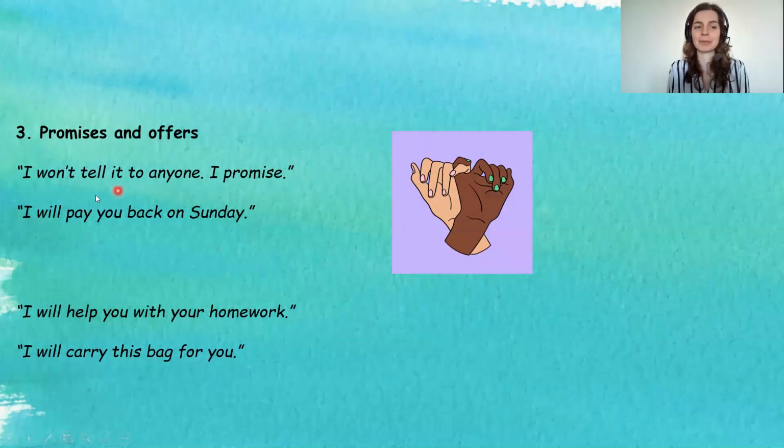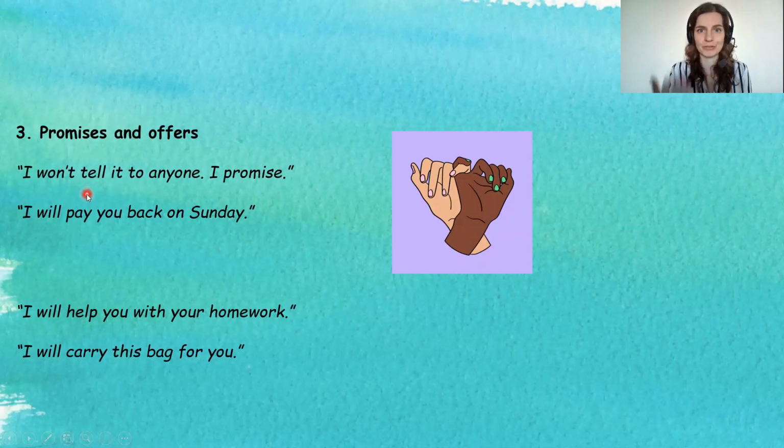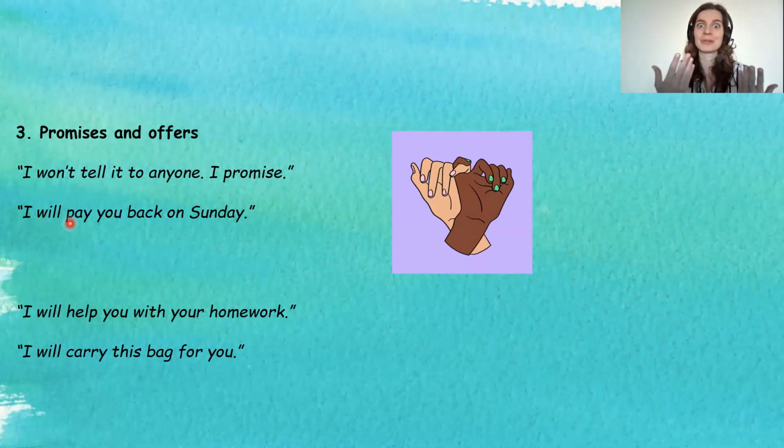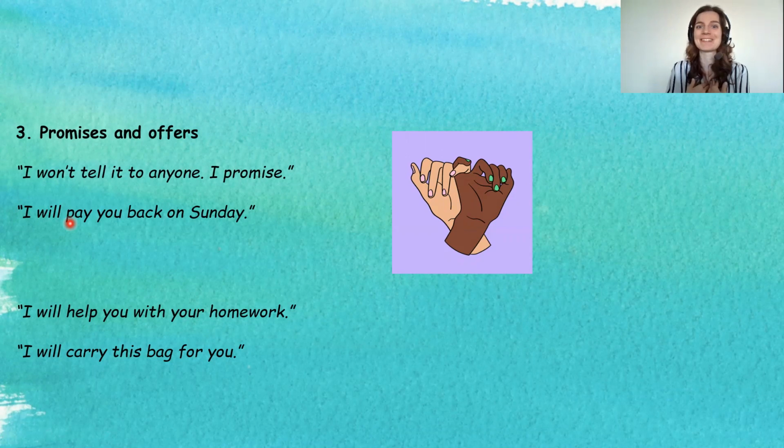So for example, let's imagine that your friend tells you a secret and you can be like, "Oh, I won't tell it to anyone, I promise." Yeah. So again, when you promise something to somebody, you will use will. All right. Or you can say, "I will pay you back on Sunday." And again, you can add "I promise," but you don't have to because it is a promise, right? "I will pay you back," like you can trust me, right? So in this case, you can also use will.